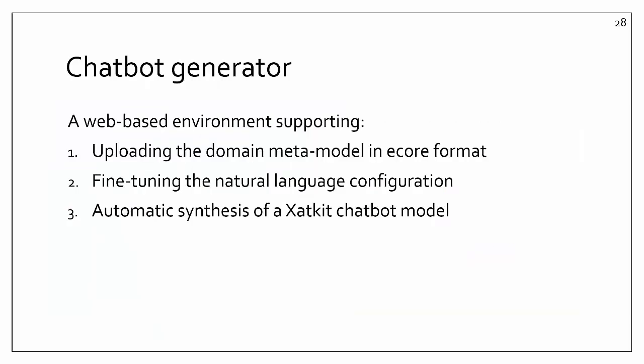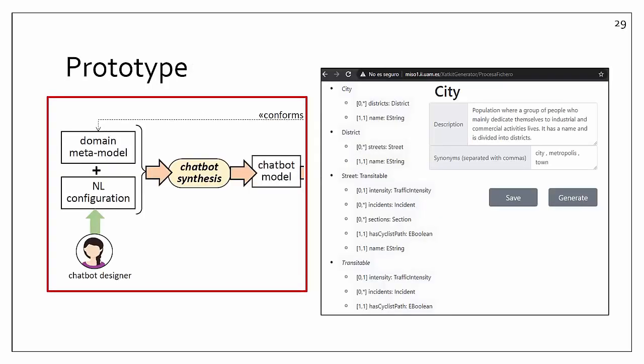The chatbot generator consists of a web-based environment supporting uploading the domain metamodel in a query format, fine-tuning the natural language configuration, and automatic synthesis of the ChatKit chatbot model. This is how the chatbot generator looks like, with the previous traffic metamodel uploaded. For each class and feature, we can add descriptions and synonyms. And then we should click on Generate to create a ChatKit chatbot.